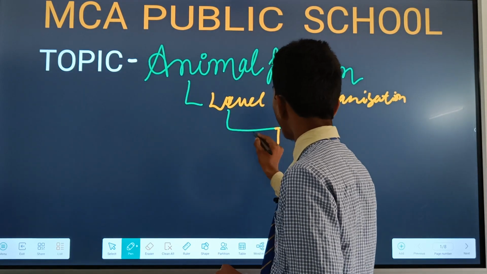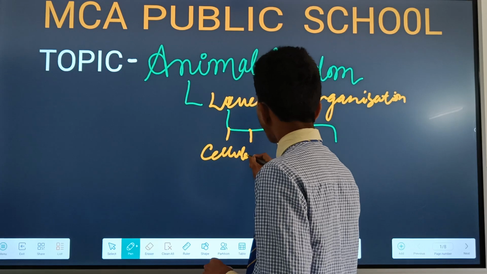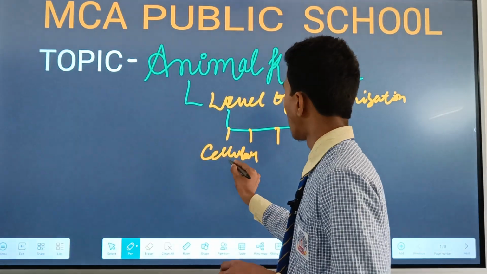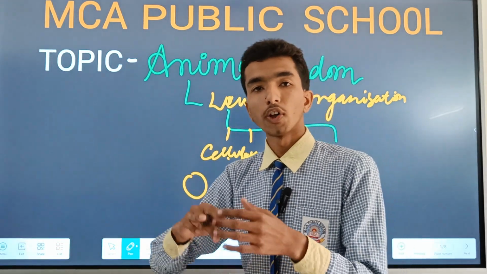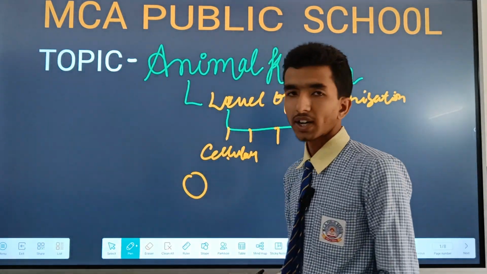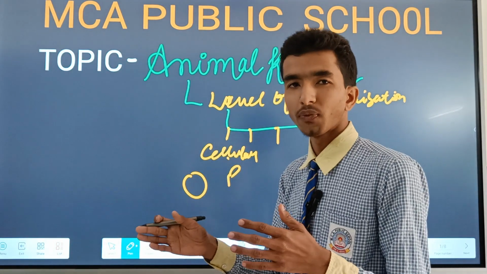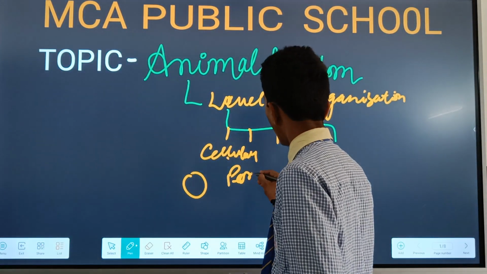In class 9 you studied the cellular level, which simply means the body is made up of cells, where single cells perform specific functions. This cellular level of organization belongs to the phylum Porifera.